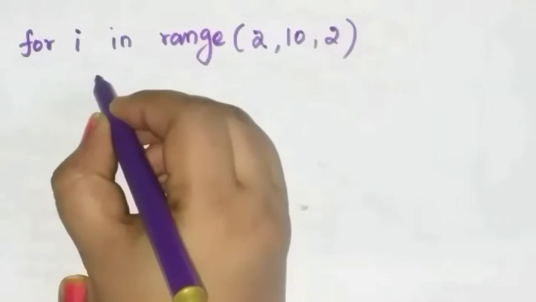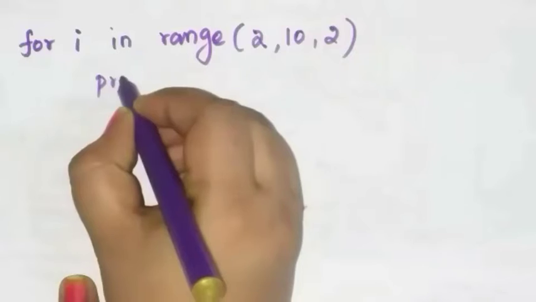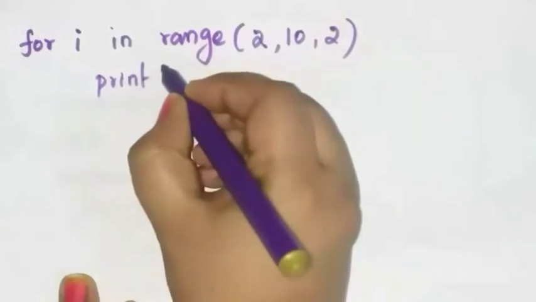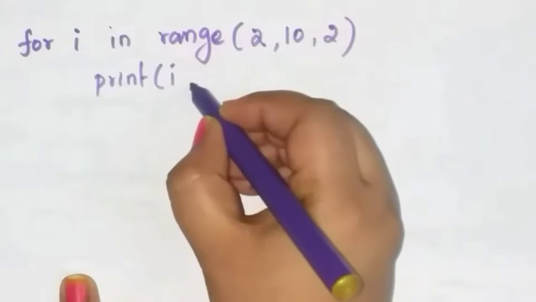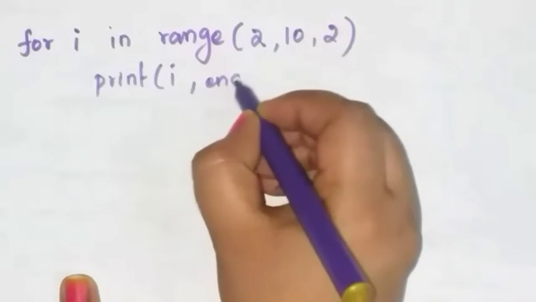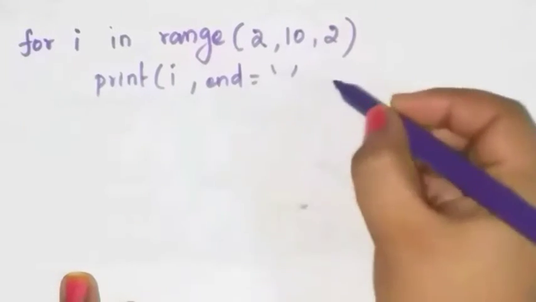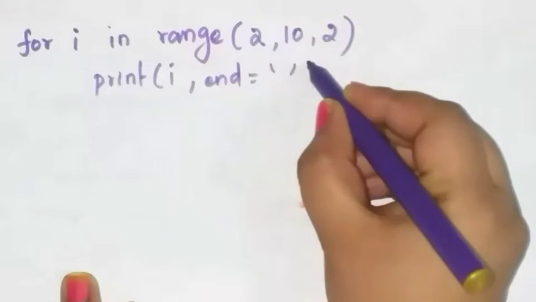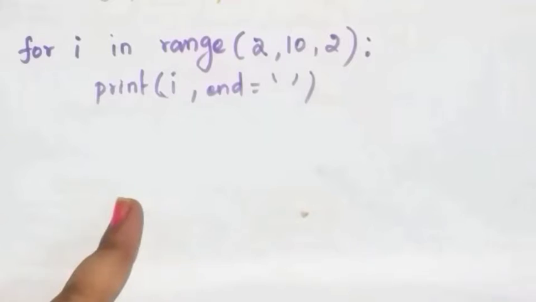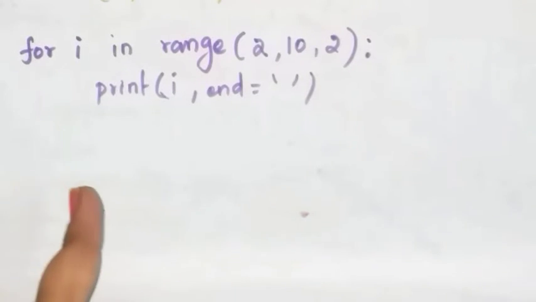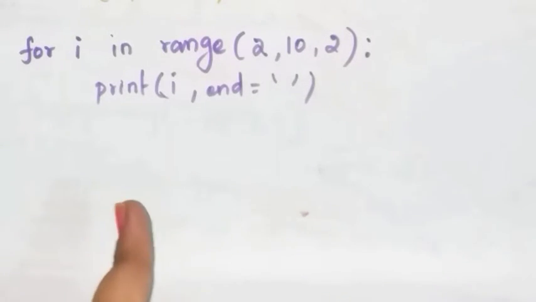Okay, write here the print statement, print(i, end=' '). Here you have to print the value of i, and the next end is equal to escape sequence, single quotes. So here colon. Okay, in this program we are going to print the single digit even numbers.